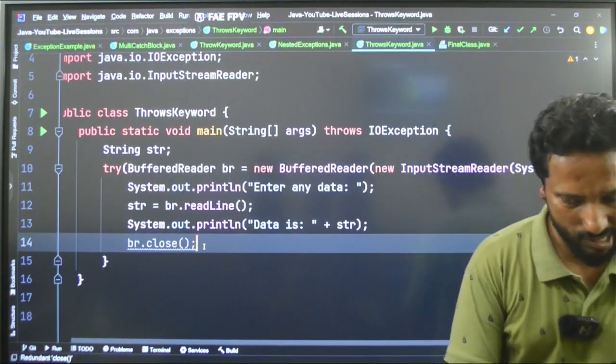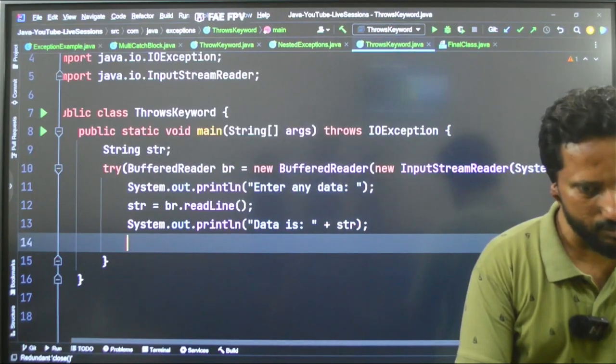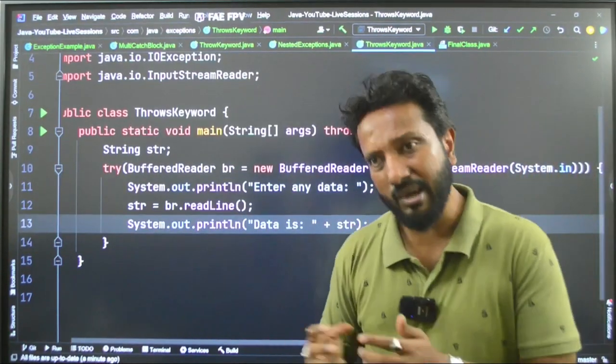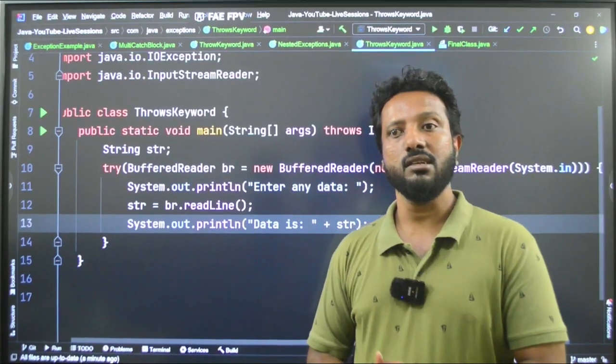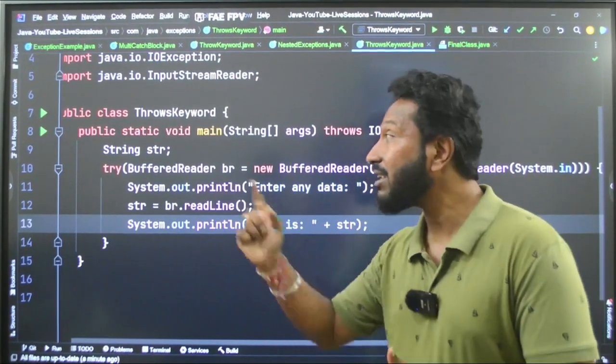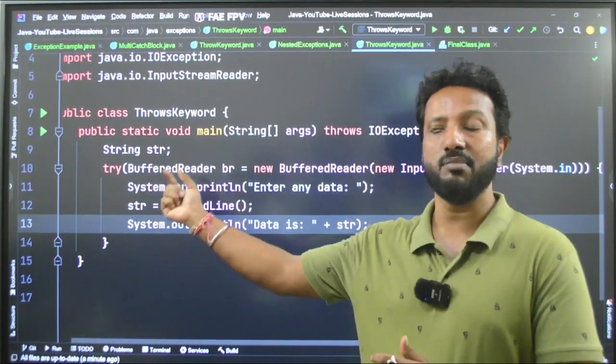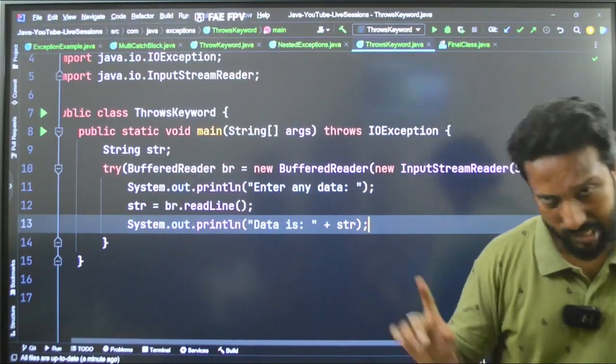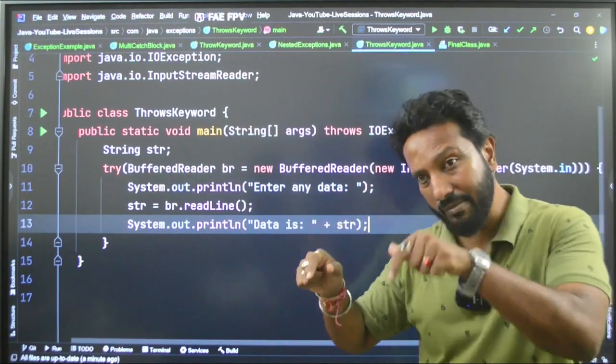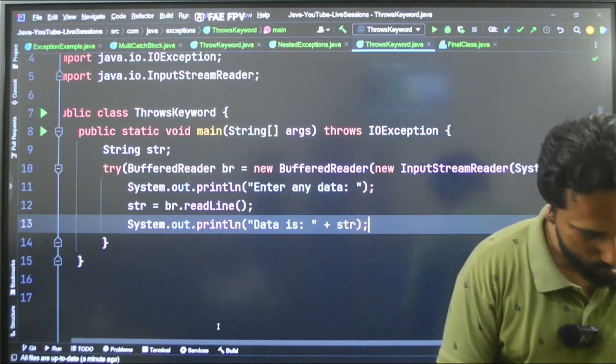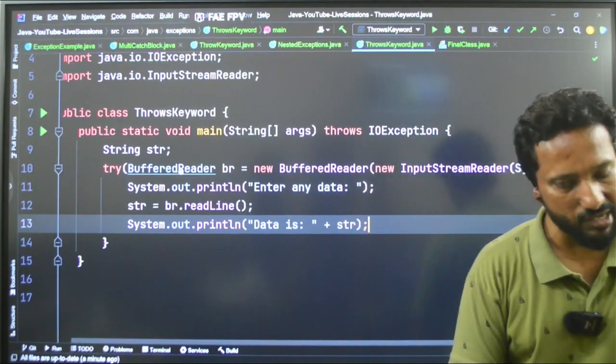Why so? Why do I not need the close command here? This is a very important question. Why do I not need it? For this, you have to know the hierarchy of the buffer reader class. Please remember that. Just control and click. Remember, press the control key and click. I'll control and click on our resource, which is the buffer reader.